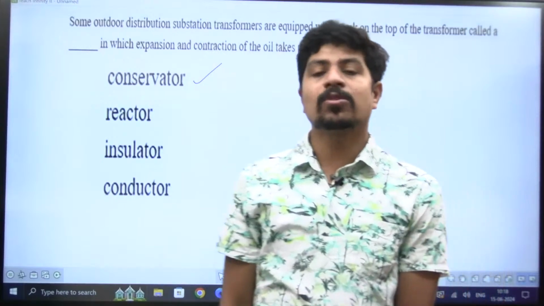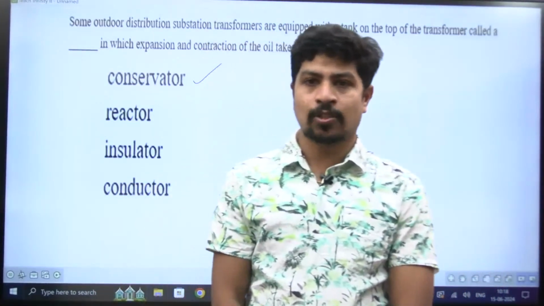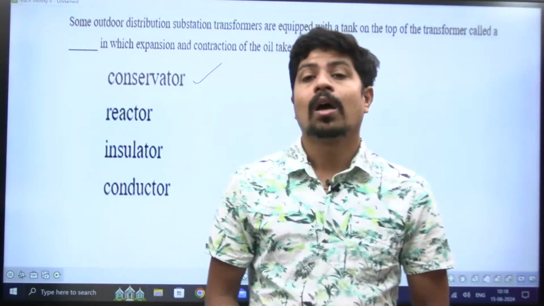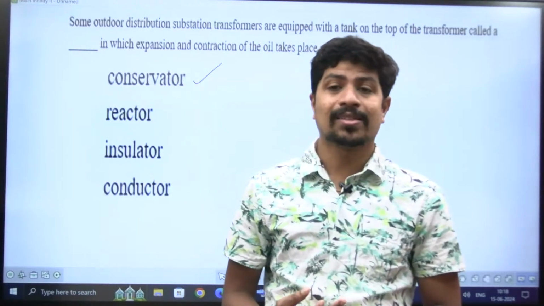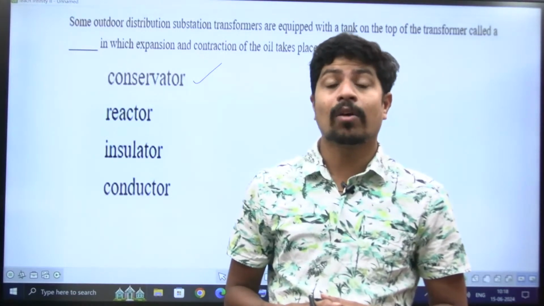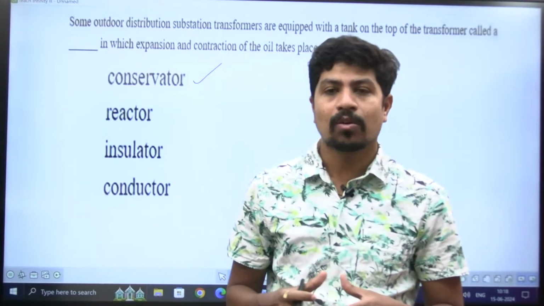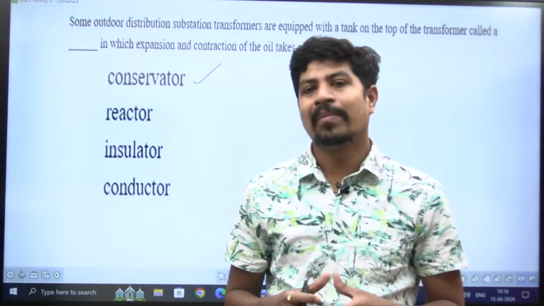See, what is the purpose of the conservator? First of all, what is the oil that is used in a transformer? This is also a question asked many times in many examinations: what oil is used in a transformer? Synthetic oil or mineral oil?